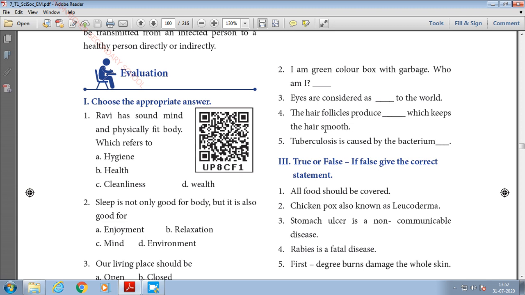Fourth one, the hair follicles produce dash which keeps the hair smooth. So smooth itself denotes the hair contains some kind of oil, so it is produced by hair follicles. So the answer for fourth one is oil, OIL, oil. The hair follicles produce oil which keeps the hair smooth.